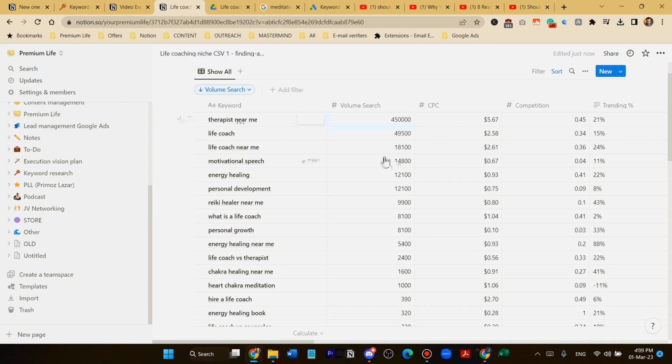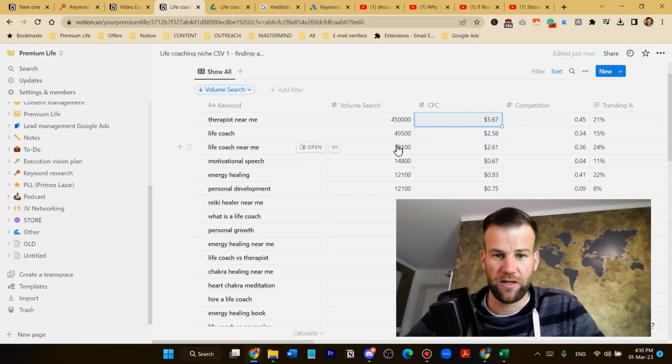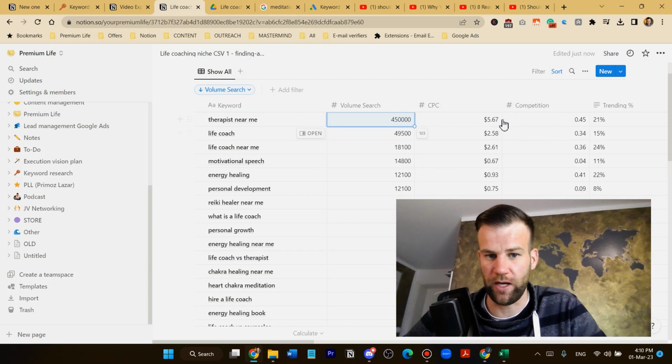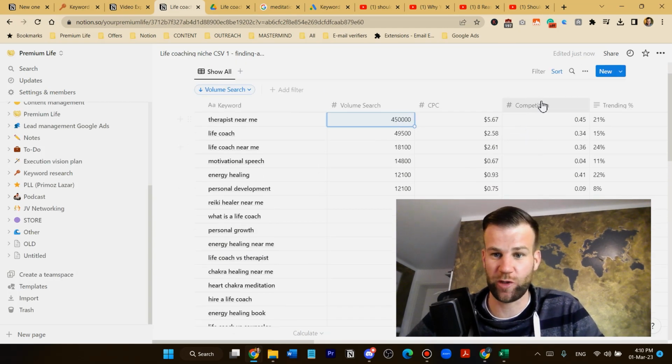Now we can have these keywords by searches, but this is not the only data we need to look at, right? We need to look at these two data as well. Basically, what we should look at first is competitiveness, or even the price point.